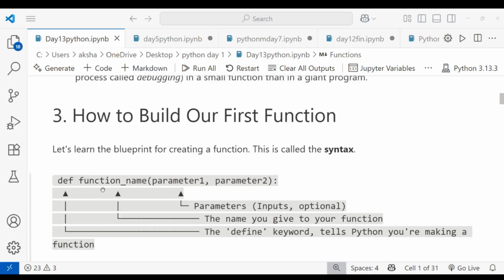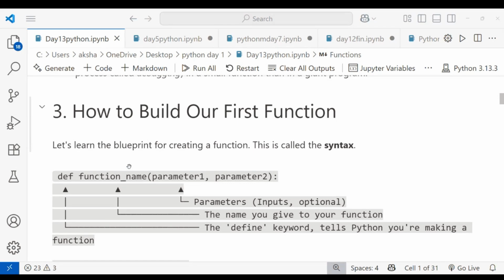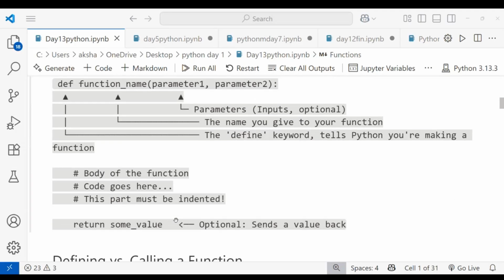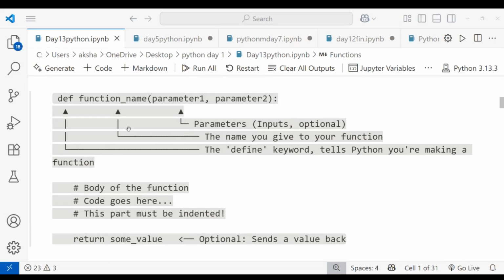The function name is the name you give to your function, and def is the define keyword that tells Python you are making a function. This is your basic syntax of a function. It should be like this: function name, parameter 1 and parameter 2. After that, this is the first line. After that, inside this is called the starting one.